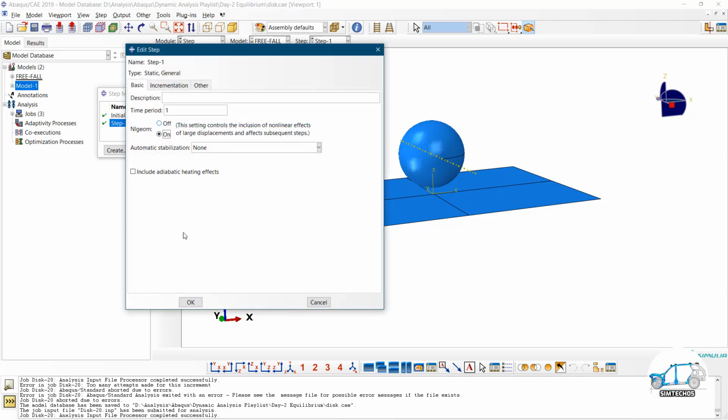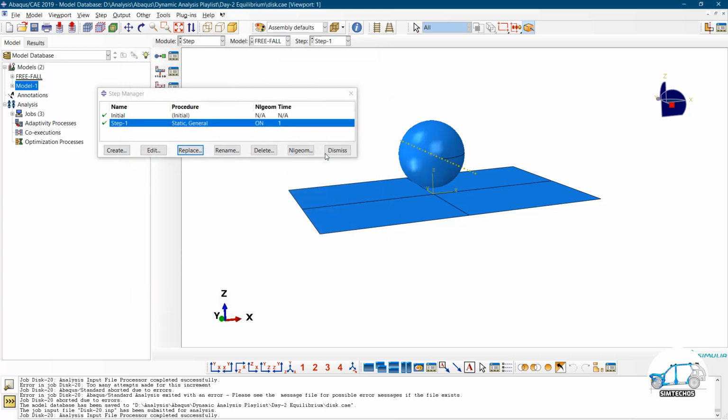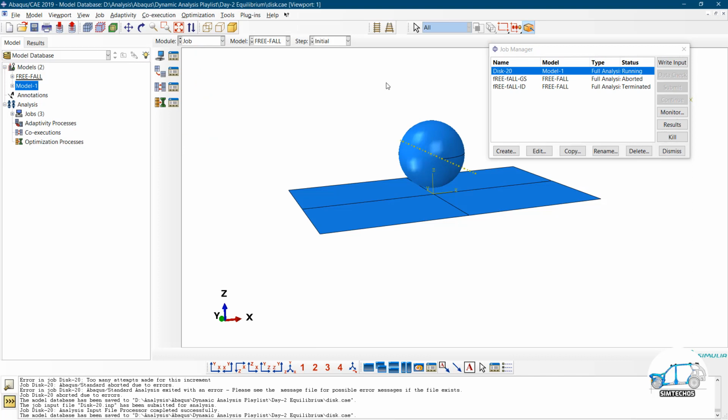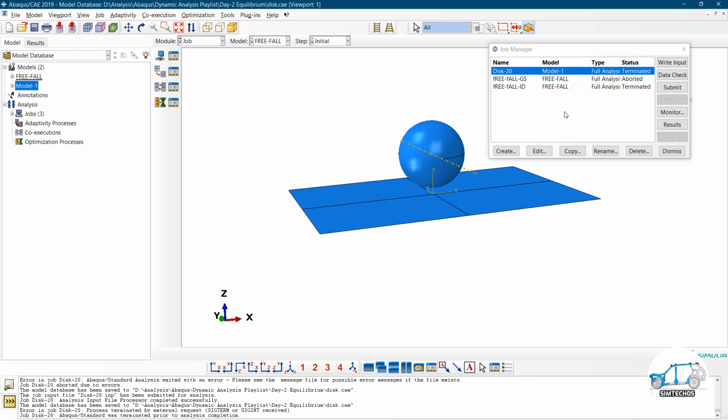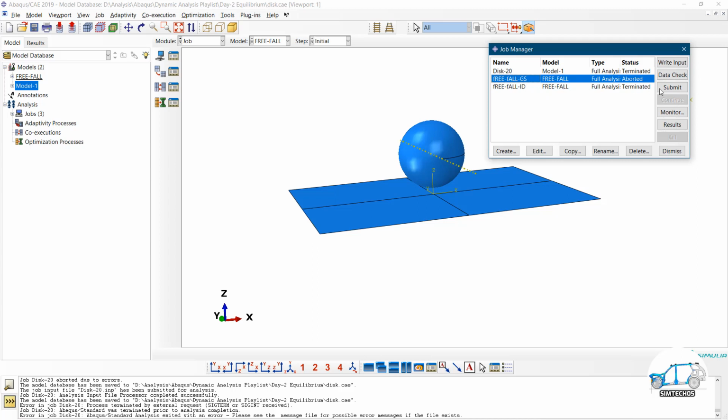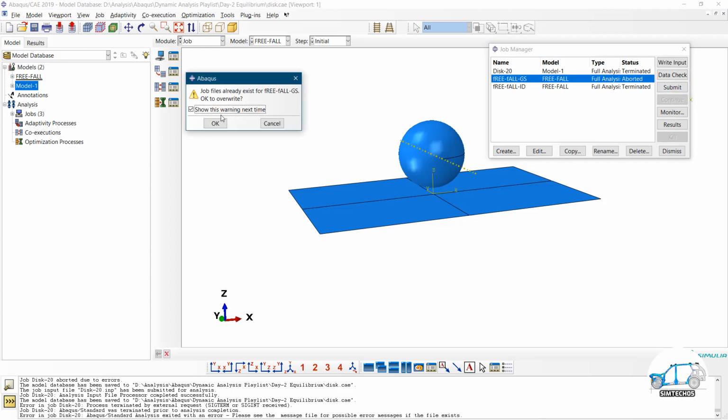Sorry, nonlinear geometry on. Click on OK. Go to job, and let's say I'm going to abort this previous run. So free fall and general static step is what I want to run.